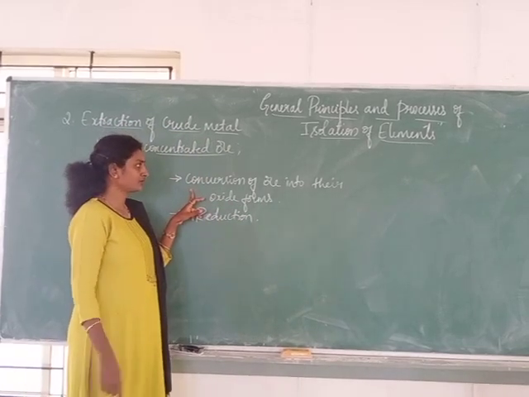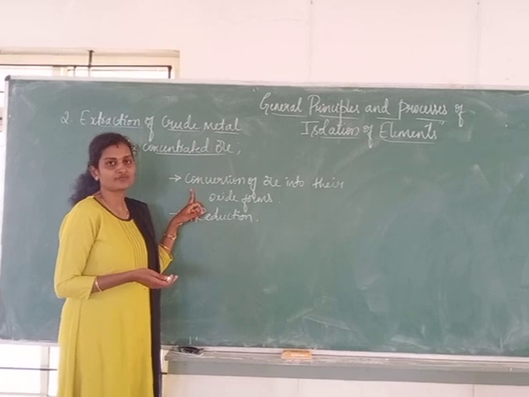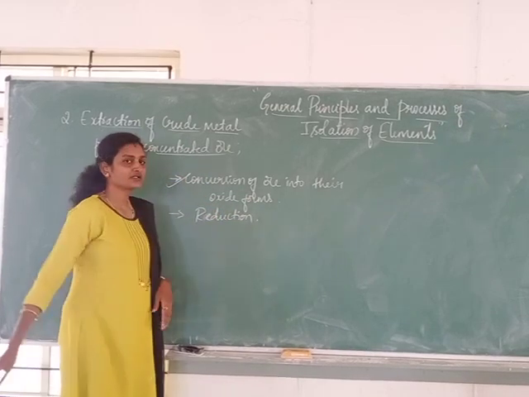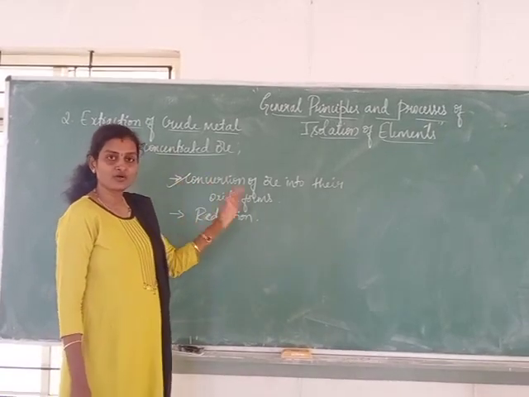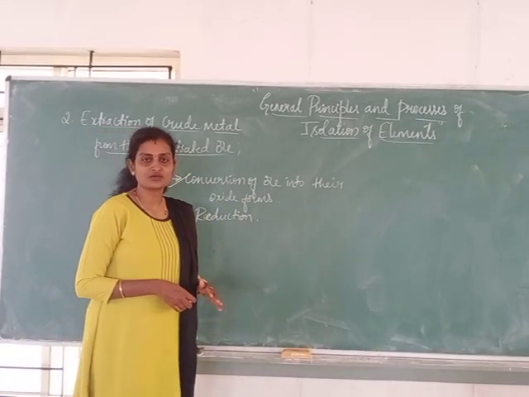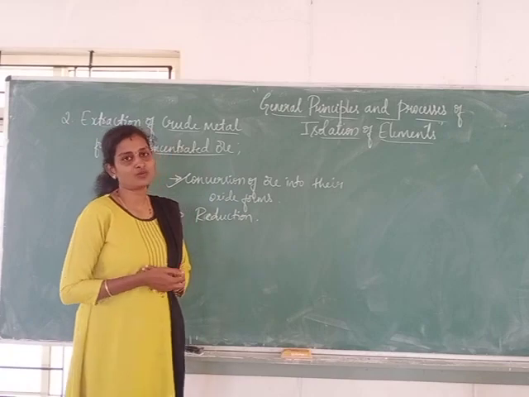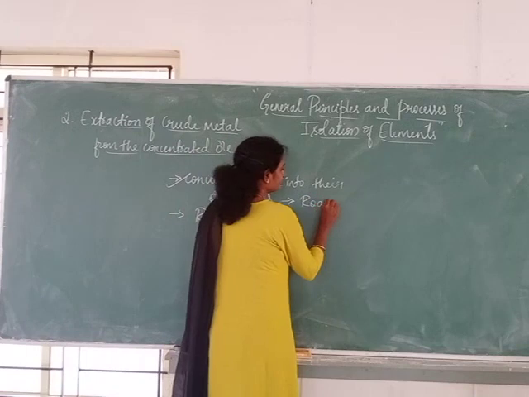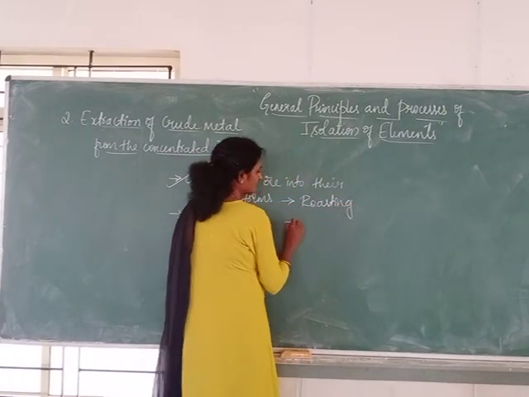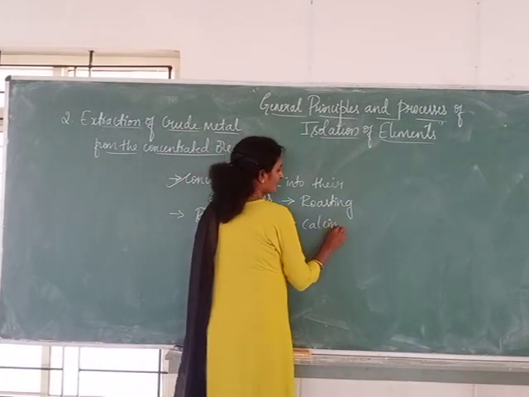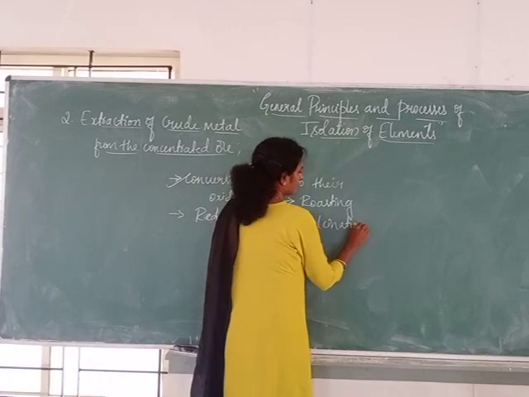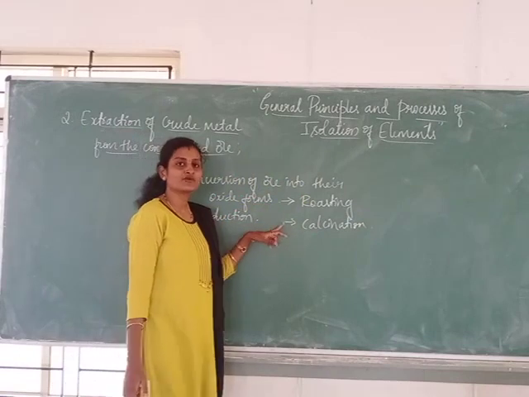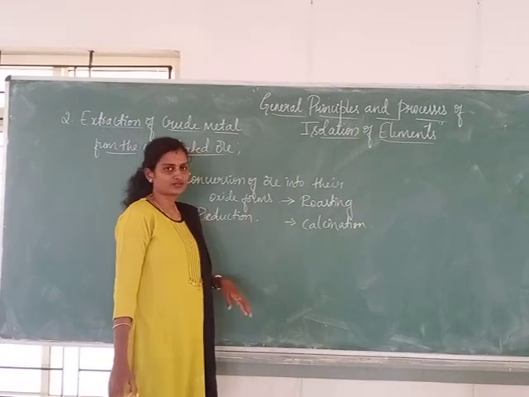So first we need to know how we have to convert the ores into the oxide forms. Okay, we can convert the ores into their oxide forms either by roasting the ore or calcinating the ore. We have two processes in this, that is roasting and calcination. Any one of the methods can be used for the conversion of ore into oxide.